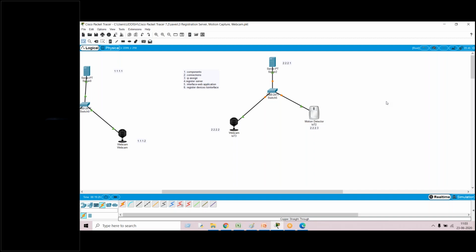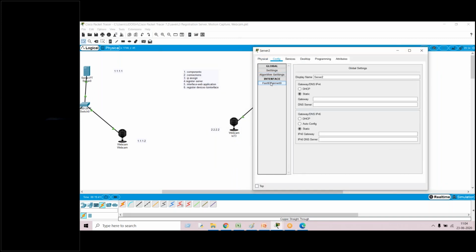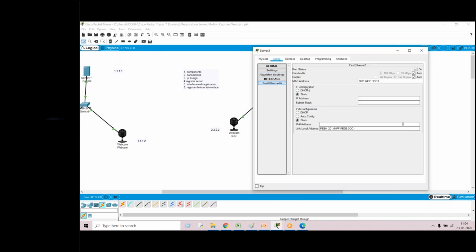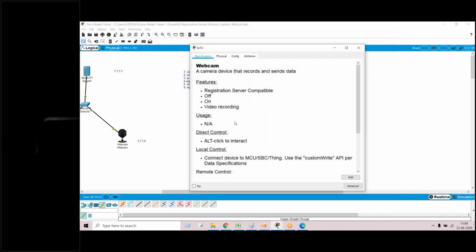Now, once the connections are established, we have to assign addresses. I am simply choosing my default IP addresses. Now, how to assign these IP addresses? Click on the device, go to configuration, go to fast Ethernet. There IP configuration static IP, that is nothing but 2.2.2.1. So this is how we assign the IP address.